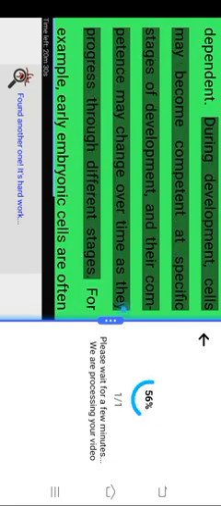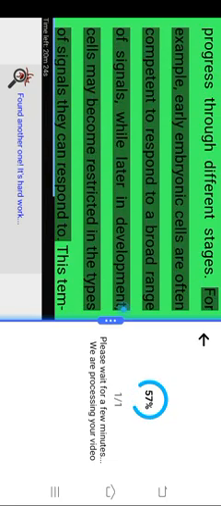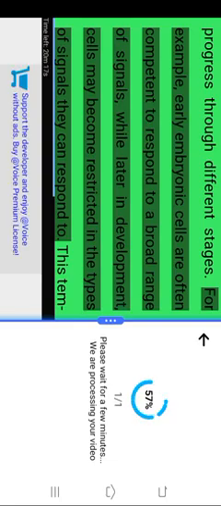Temporal competence. Competence is not a permanent state, it is often time dependent. During development, cells may become competent at specific stages, and their competence may change over time as they progress through different stages. For example, early embryonic cells are often competent to respond to a broad range of signals, while later in development, cells may become restricted in the types of signals they can respond to. This temporal regulation ensures that cells differentiate in a precise and coordinated manner, with developmental events occurring in the correct sequence.